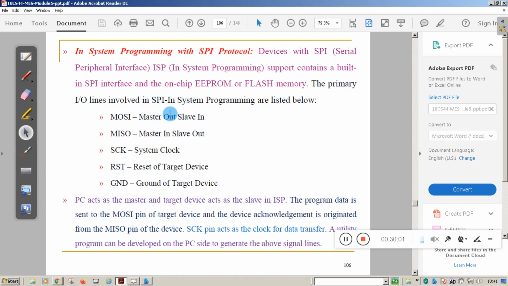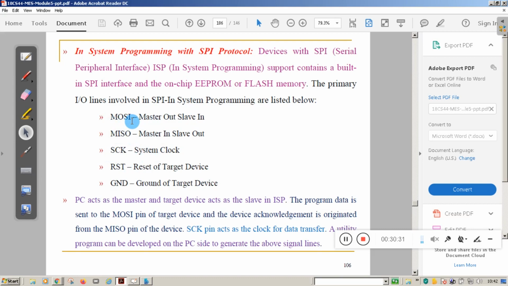We have discussed in the third module the specification of the Serial Peripheral Interface. It has got 3 to 4 signals. One is master out slave in, and master in slave out, and the clock signal, reset signal, and ground signal. Here one device will act like a master and one device will act like a slave.